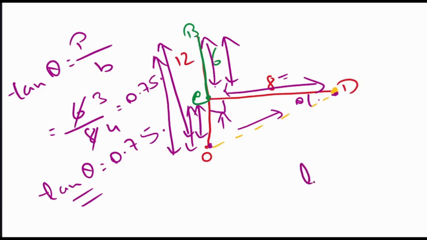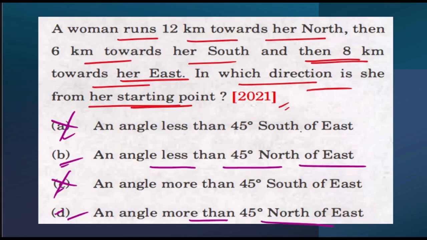Now we know that the value of tan 45 degree is 1. What is the value of this? 0.75, which is less than 1. So that means the value of theta will obviously be less than 45 degree, because tan 45 degree is equal to 1, but over here we have 0.75, which is less than 1. So my correct answer will be option B, that is an angle less than 45 degree north of east.